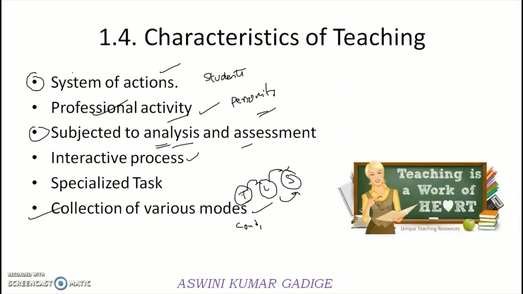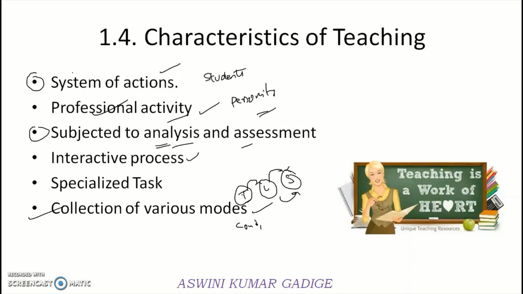And the next one is the interactive process. The classroom must always be an interactive process only. It should not be just the teacher teaching and the students learning, because that is the passive type of learning, the passive type of teaching. So there must always be interaction between the teachers and the students. And the next one is the specialized task. Specialized task means the teacher has to do different tasks to improve the skills of the students.